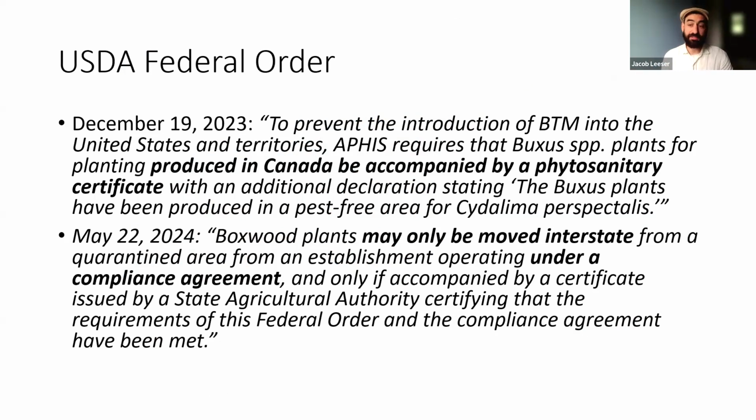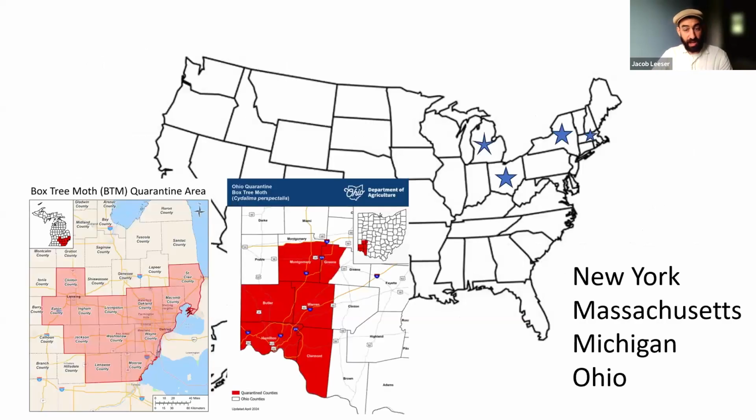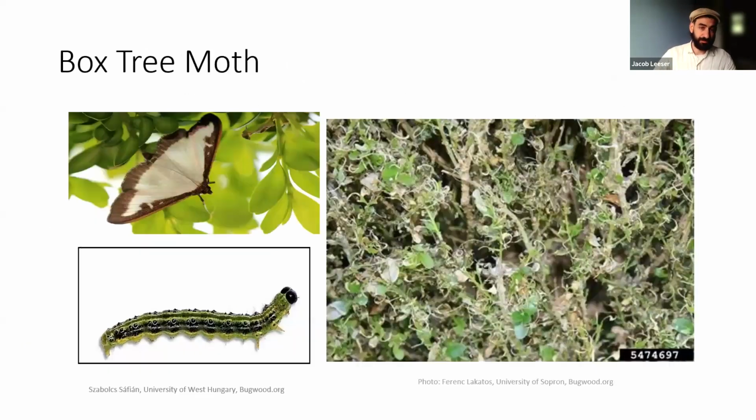And the USDA left it to the states to determine what the quarantine areas are and what those compliance agreements will look like. This is not only a problem in New York State. There were some other introductions, probably from shipments of nursery stock. Massachusetts has seen some box tree moth. Michigan and Ohio also have quarantines in effect.